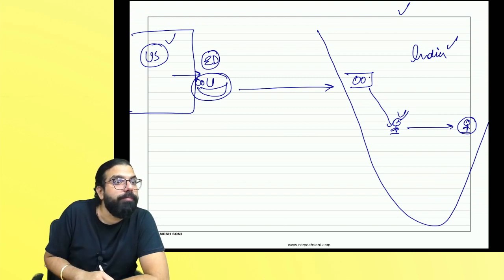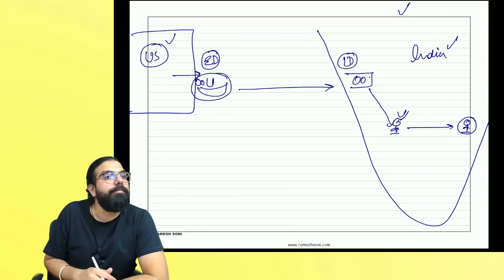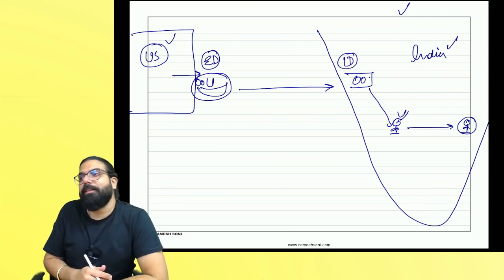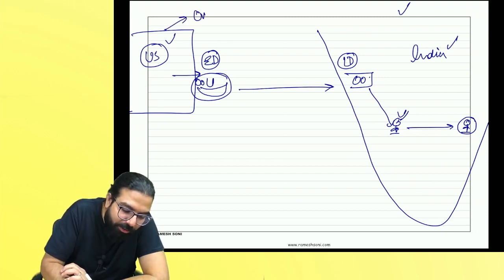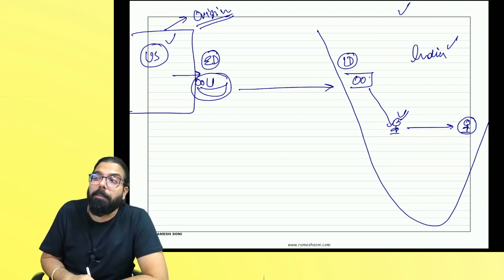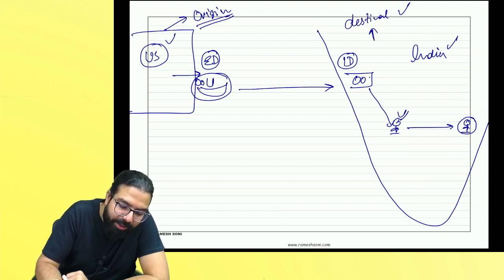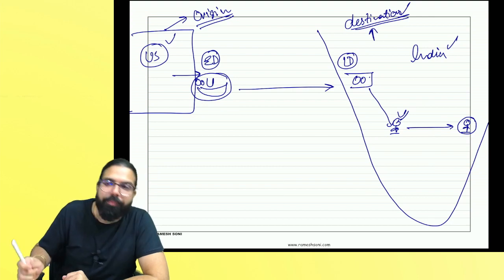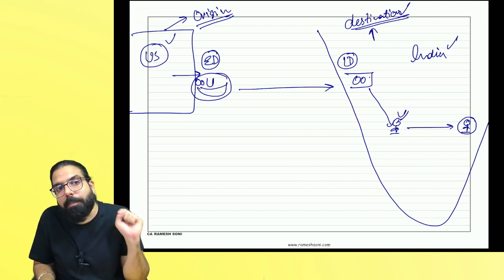If India charges, then when we import, we will charge import duty. Who will charge the tax? If the US charges the tax, that is known as the origin based taxation principle. What is it known as, everyone? Origin based taxation principle. But if India taxes, that is known as the destination based taxation principle. The whole world follows the destination based taxation principle.